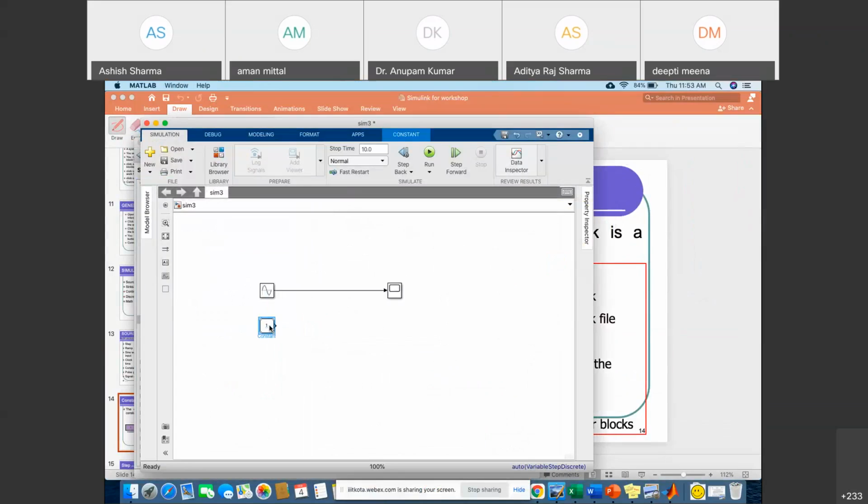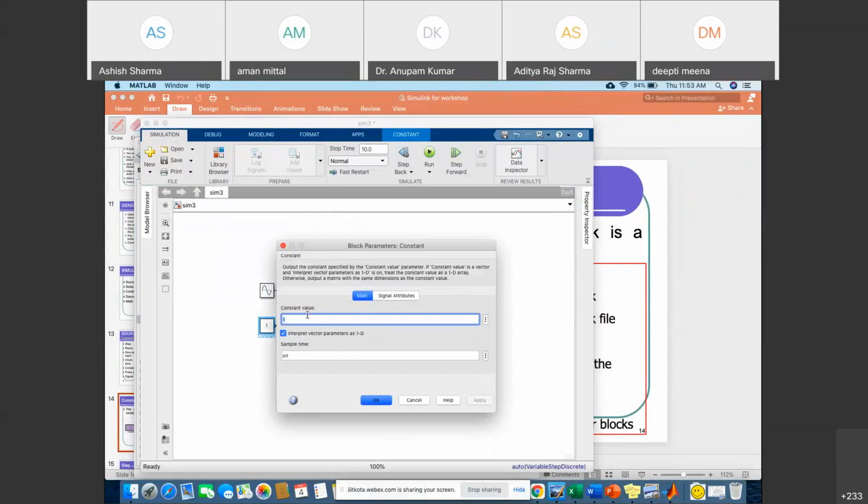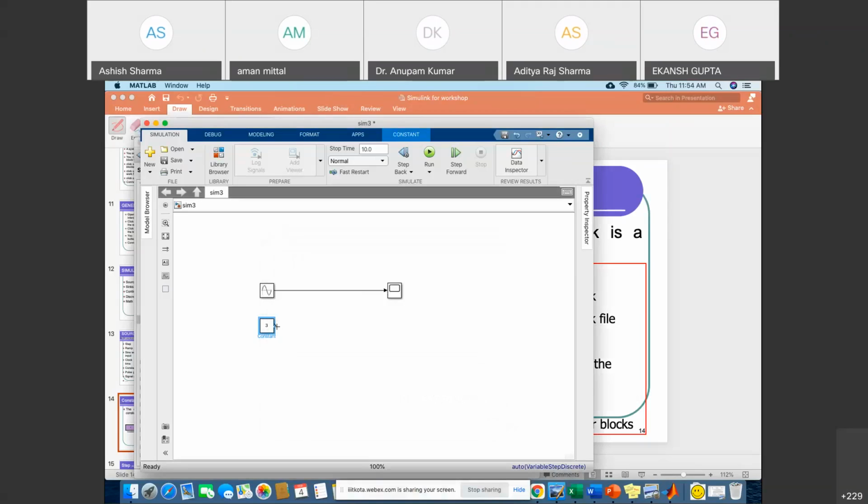By default it has a value, but you can change it to 2, 3 like that. Now it will produce 3 as an output.